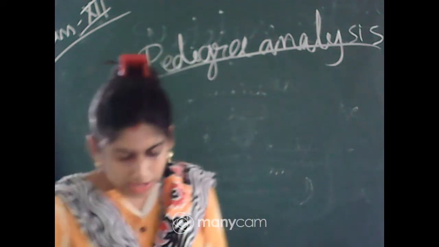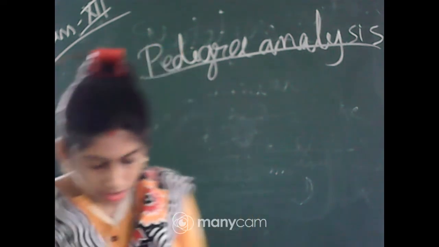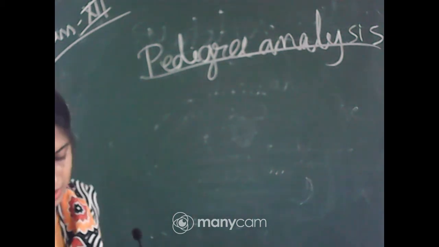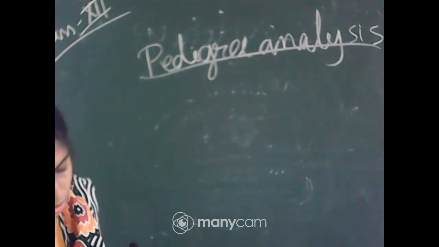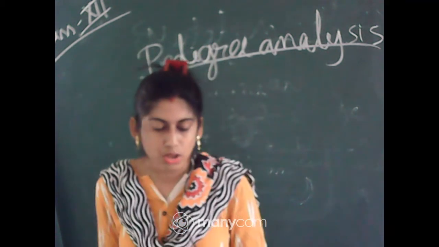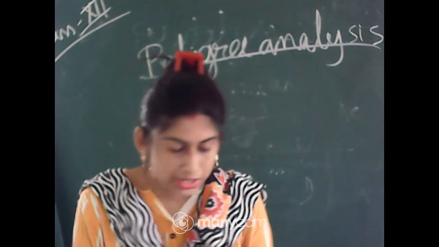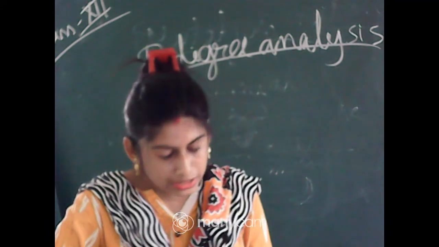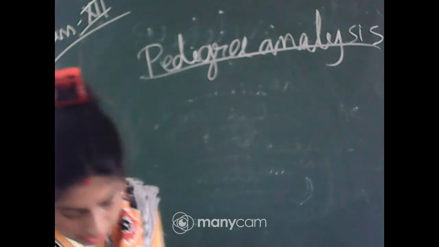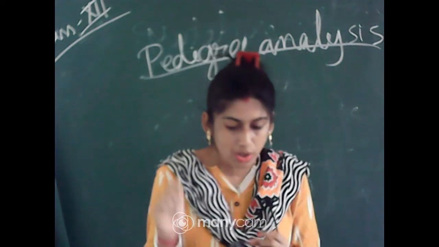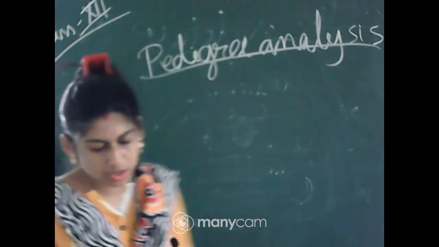In human genetics, pedigree provides a study tool which is utilized to trace the inheritance of a specific trait, abnormality or any kind of disease. And for this pedigree analysis, some symbols are important.